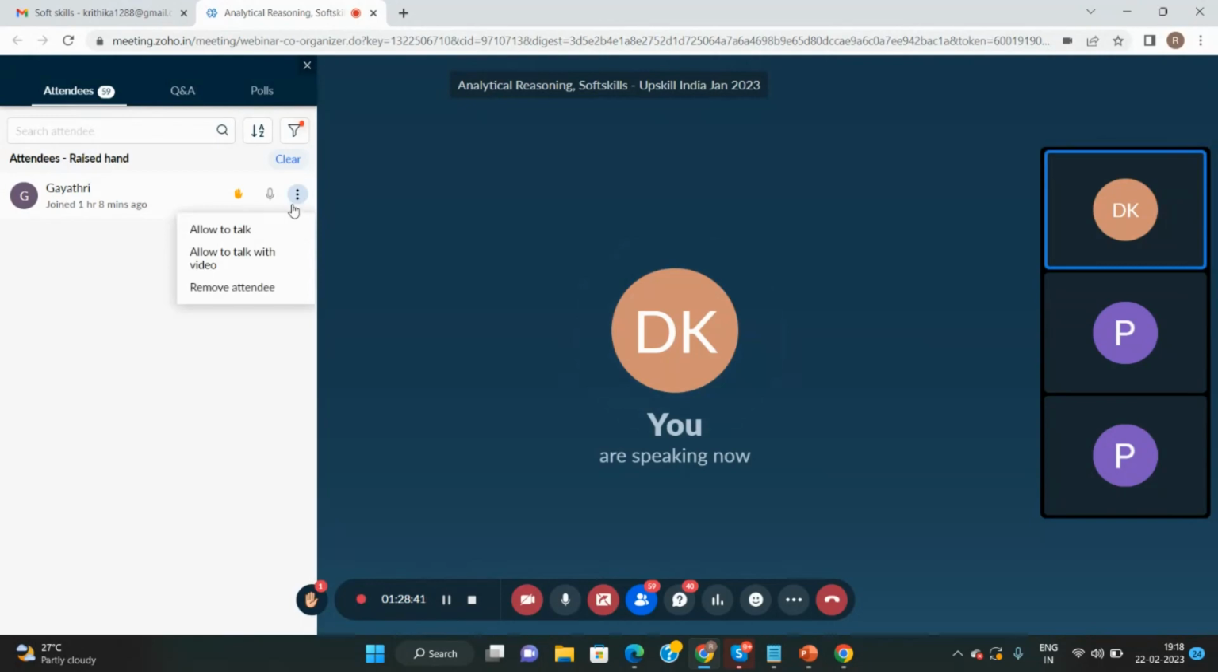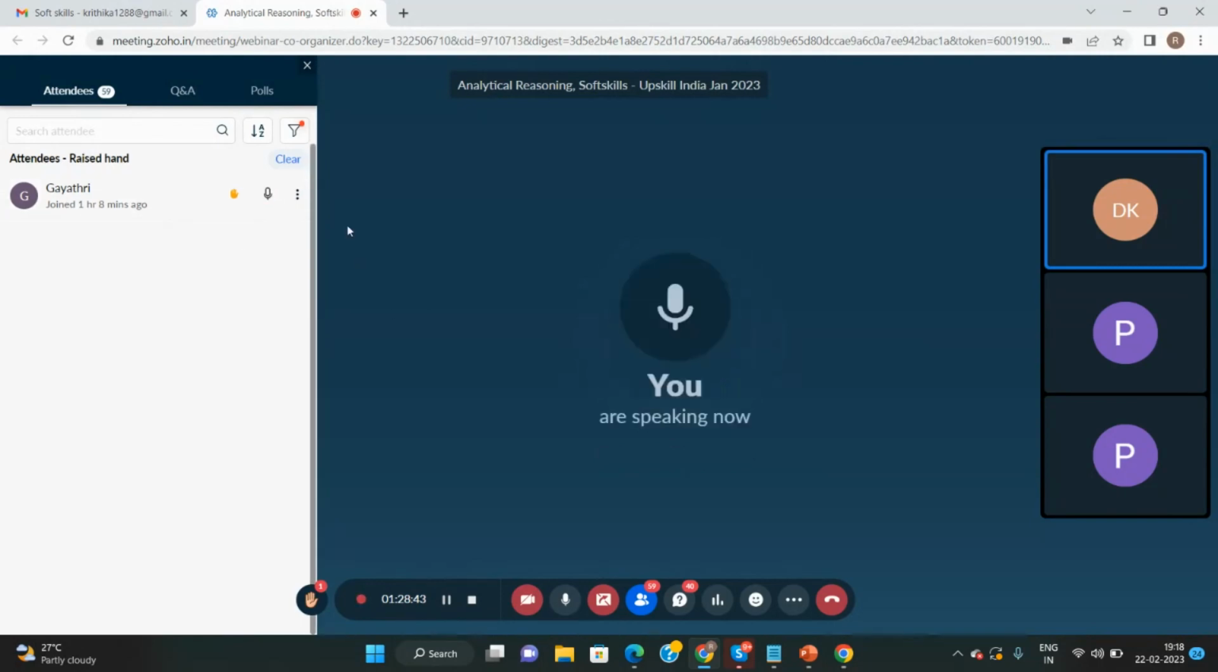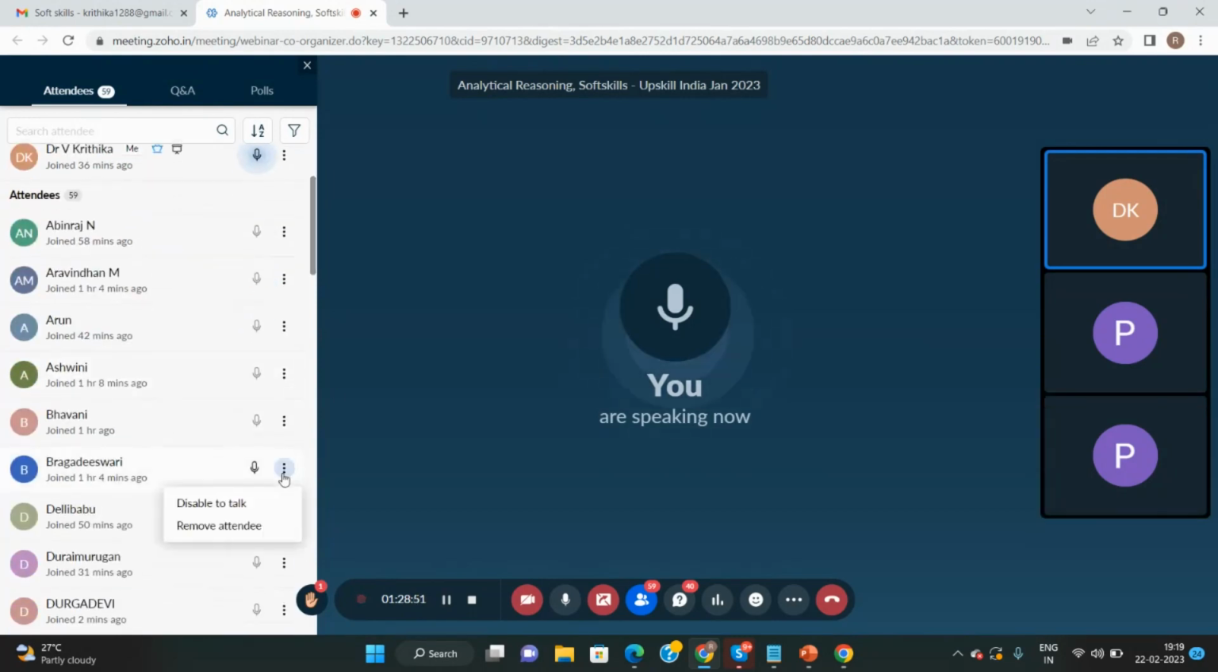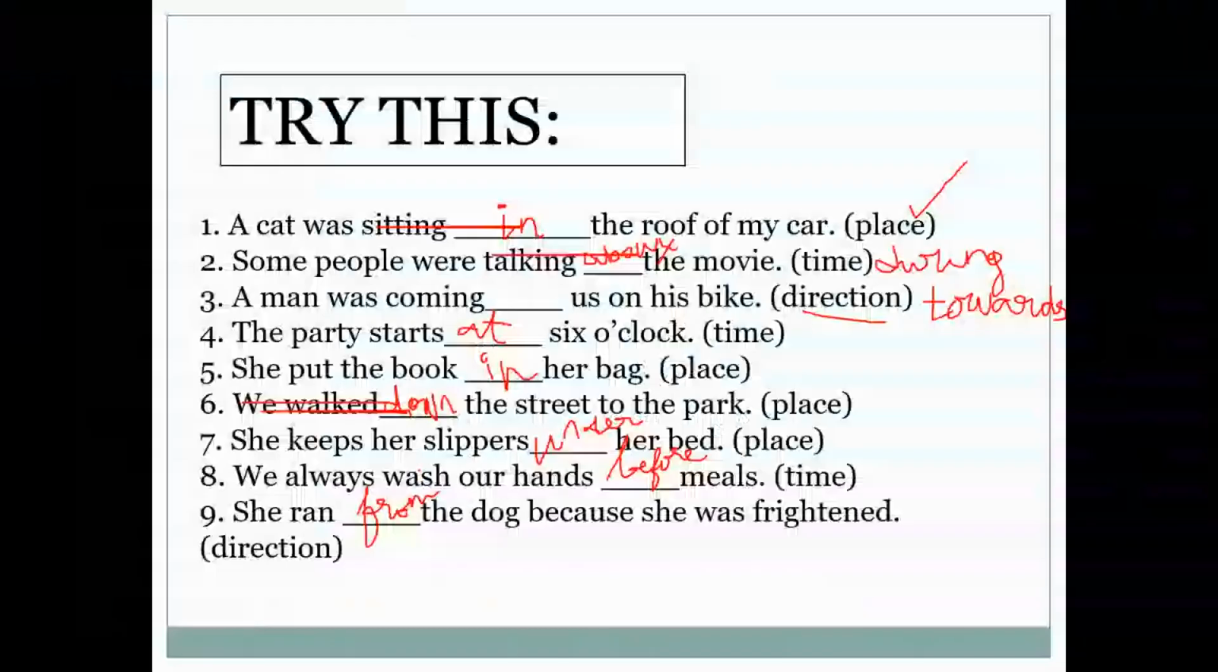Gayatri, I want your help for the last one. What do you think is right? Last question, I want you to try. She ran dash the dog because she was frightened. She ran away from the dog, ma'am. It takes a compound preposition: away from the dog.